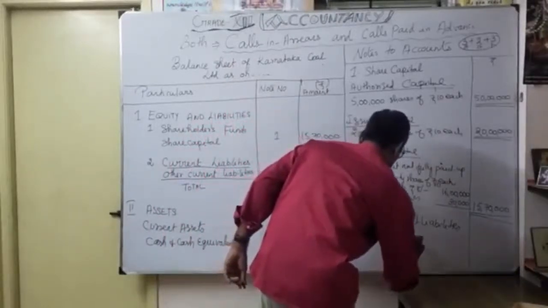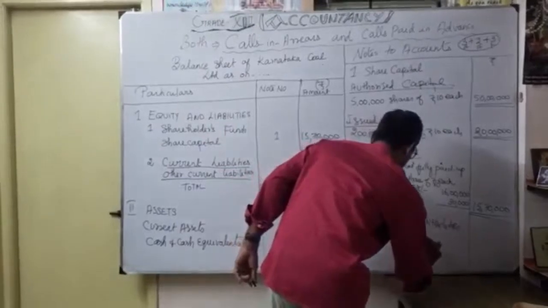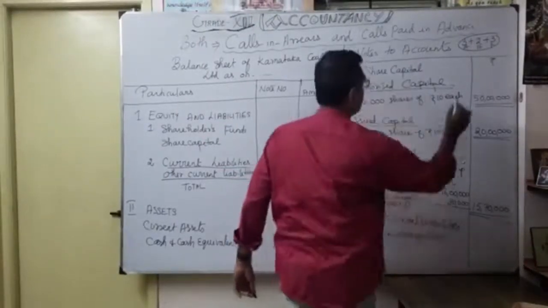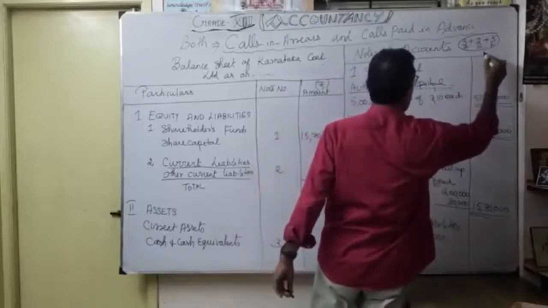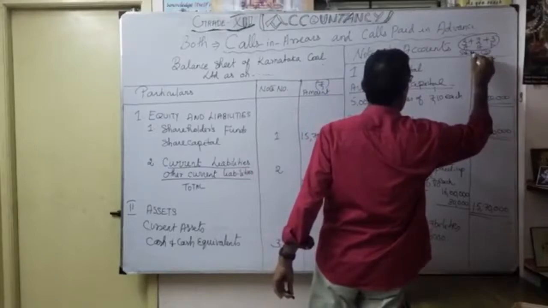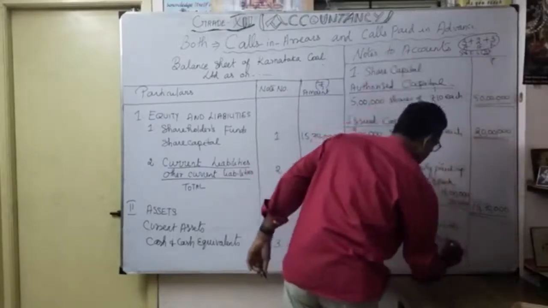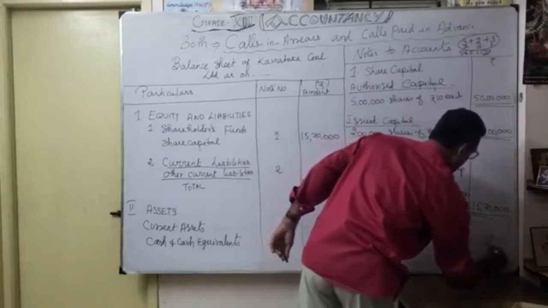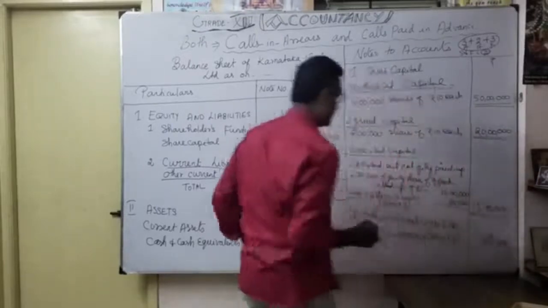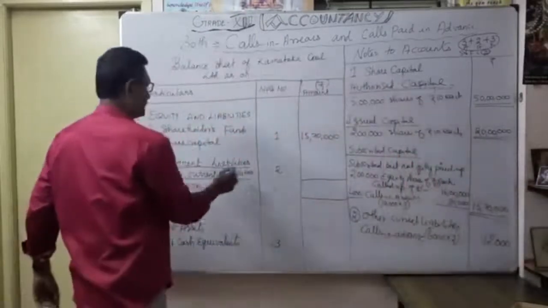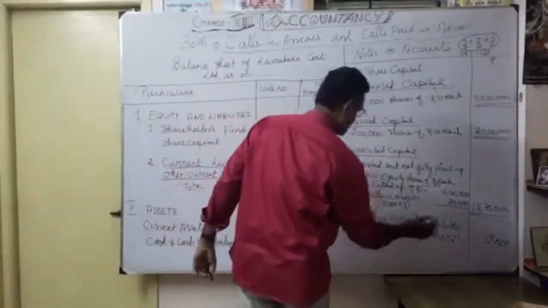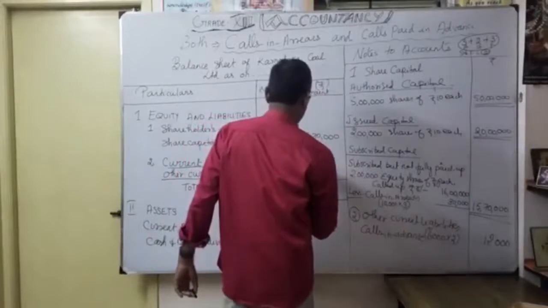As you know, the 6,000 shareholders paid in advance for the second and final call, 2 rupees, correct? 6,000 into 2 is 12,000. That's what is coming under other current liabilities, note number 2, which is calls in advance account, 12,000. So I have to write 12,000 here.